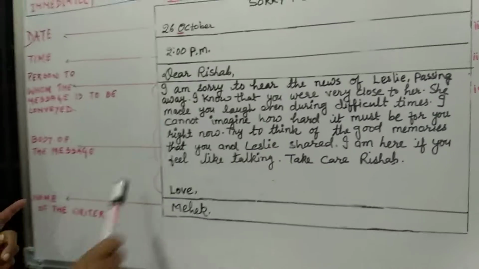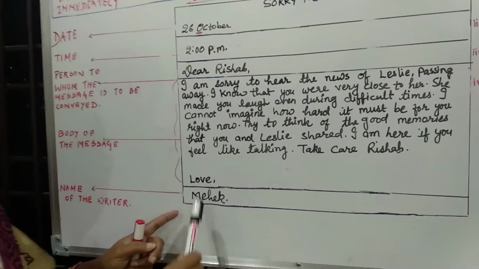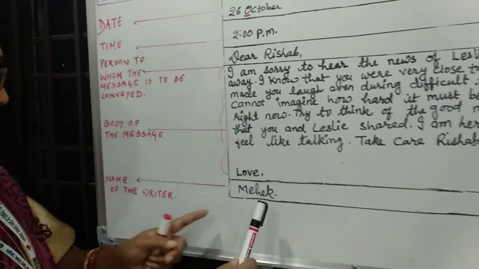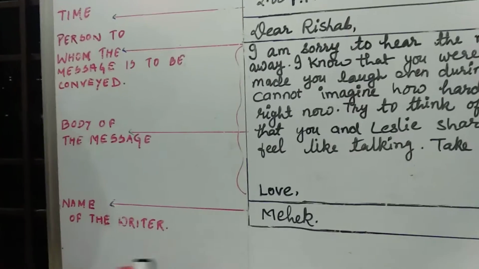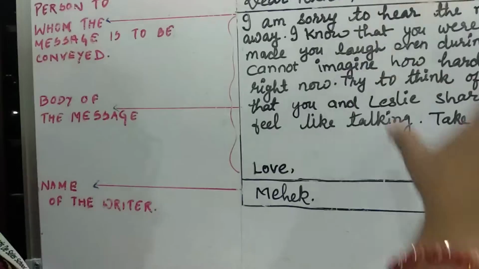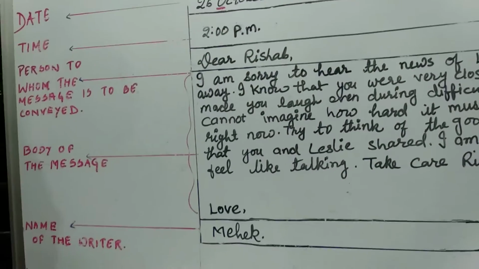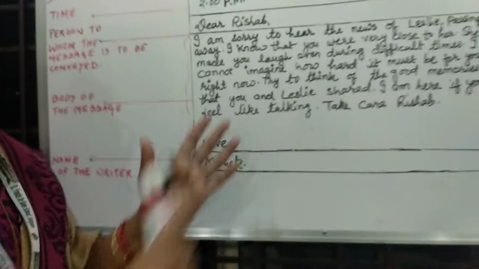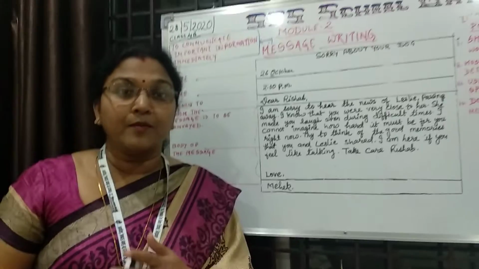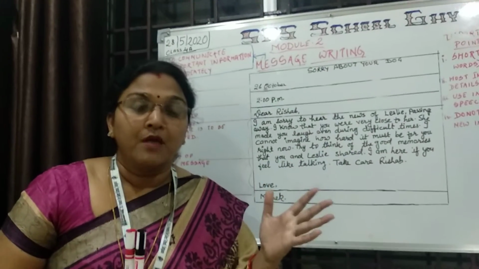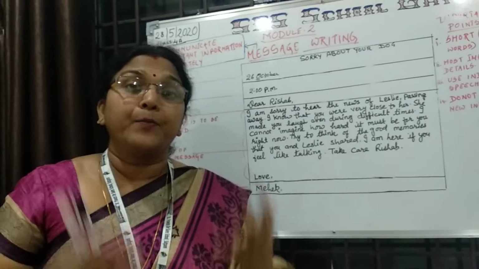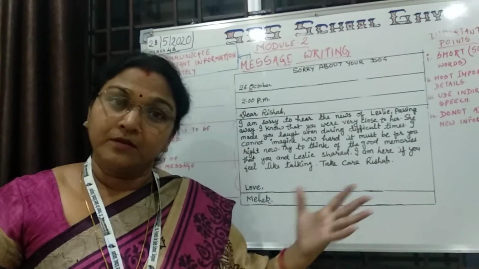And then the subscription, in which you can write your name, like the girl has written the name, Mehak. Here she expresses sympathy for the demise of the dog, and then she consoles Rishabh by saying that I can understand the pain you are going through, but instead of remembering this, remember the happy days which you have spent with the dog.